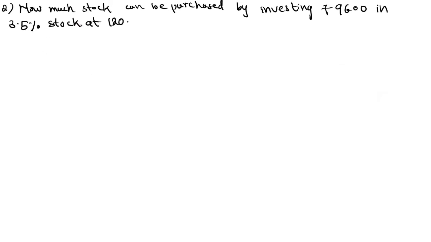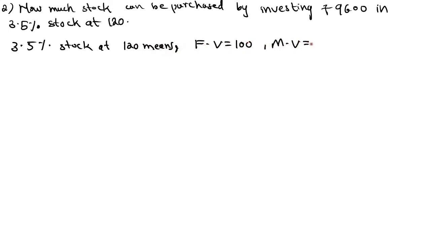See the second question, how much stock can be purchased? You are not selling, you are purchasing by investing rupees 9,600 in 3.5% stock at 120. 3.5% stock at 120 means face value is equal to 100 rupees, market value is equal to 120 rupees, and the dividend per share is equal to rupees 3.5.